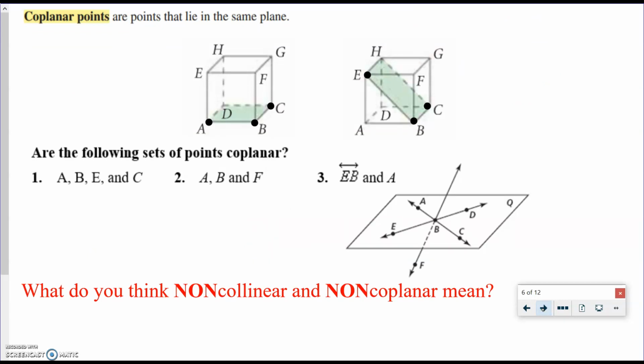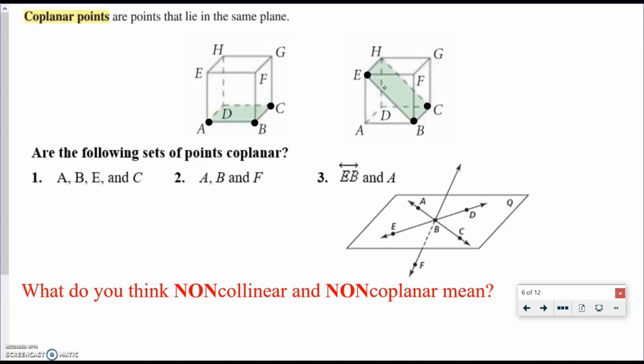Coplanar points are points that are on the same plane. So for example, these bold points here, A, B, and C, which are the vertices of this hexahedron or cube, those are all coplanar, because the way I like to visualize it is I could take a piece of paper and I could slide it through A, B, and C at the same time. But then if you look at this next diagram over here, this next hexahedron or cube, E, B, and C are also coplanar points, because even though it would be diagonally through the cube, E, B, and C would have a piece of paper that I could slide through them.